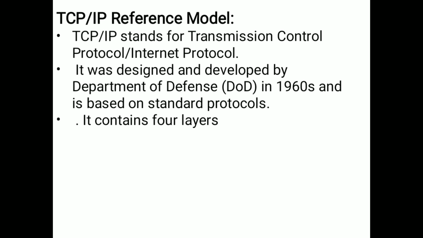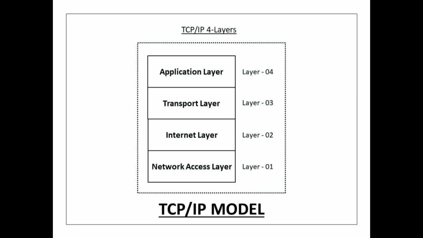This TCP/IP reference model has four layers. The four layers in diagrammatic representation are the application layer, transport layer, internet layer, and network access layer.